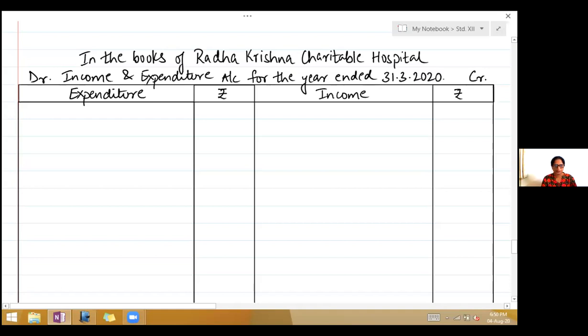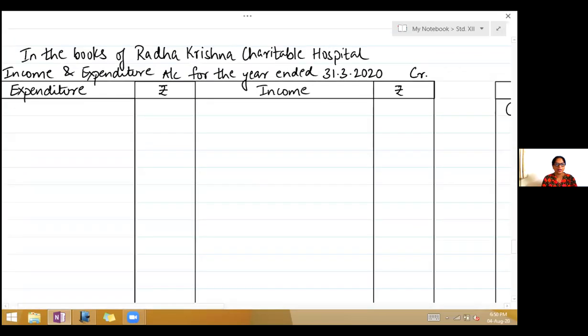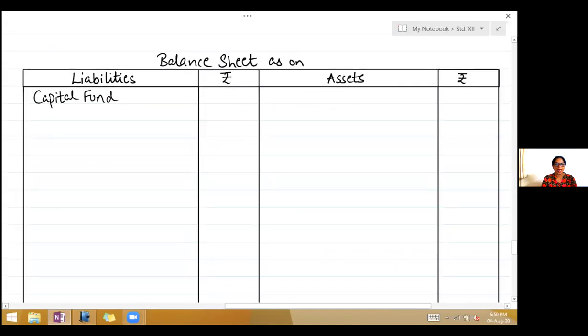First half of the page, income and expenditure account; second half of the page, draw the balance sheet. Write down balance sheet as on 31st March 2020. Write liabilities, assets, and below liabilities first write capital fund.